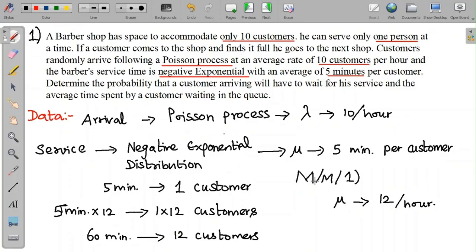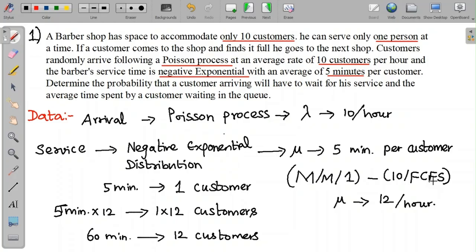The two M's denote the arrival and the service rates, which are a Poisson process and the exponential distribution. And there is only one server because the problem tells that the barber can serve only one person at a time. And the shop has space only for 10 customers, so the capacity is finite and at 10. The arrival rate is 10 per hour, that's pretty straightforward.